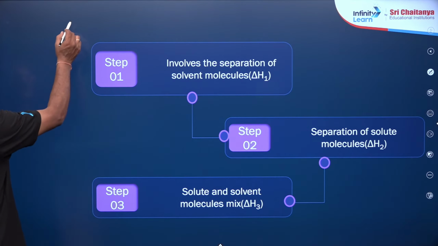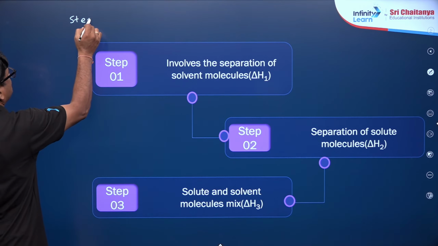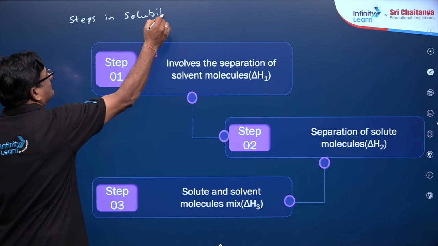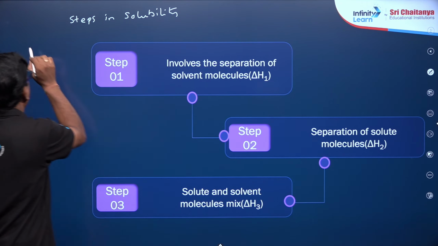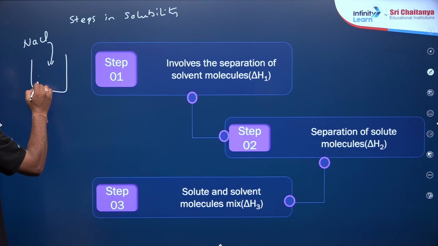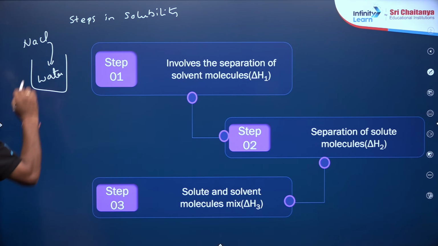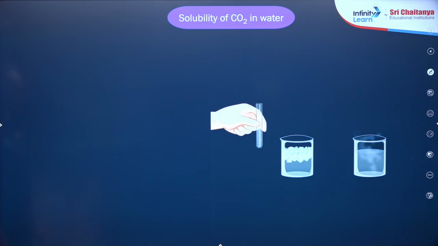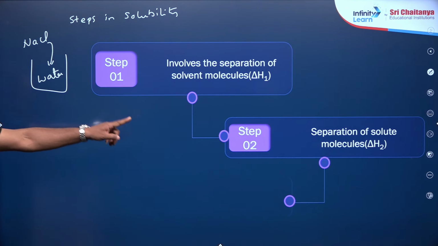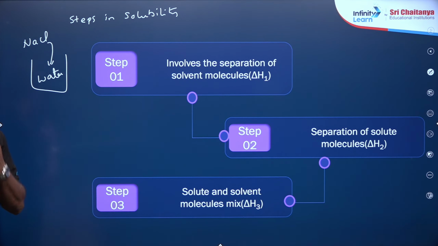Now this is about the steps in the solubility. When you add sodium chloride into the water, what happens? You have various steps: step 1, step 2 and step 3, bachcho.